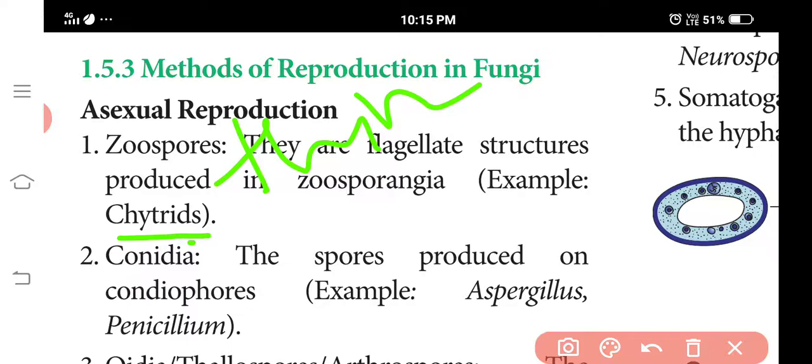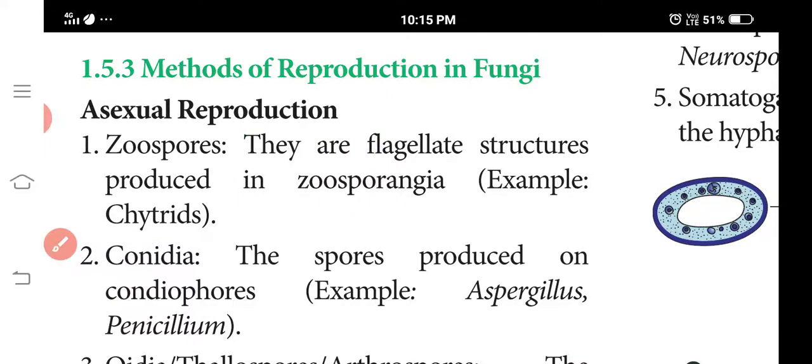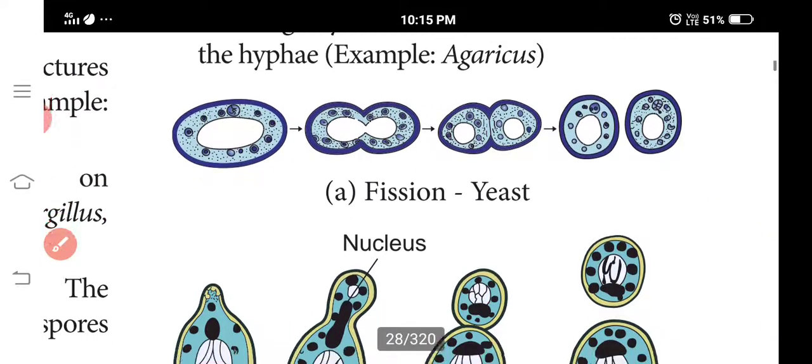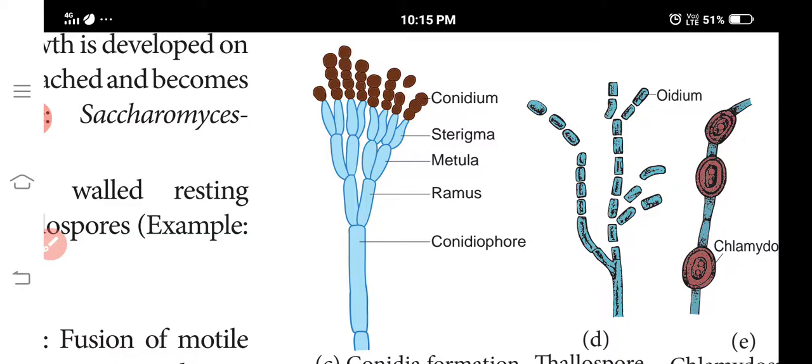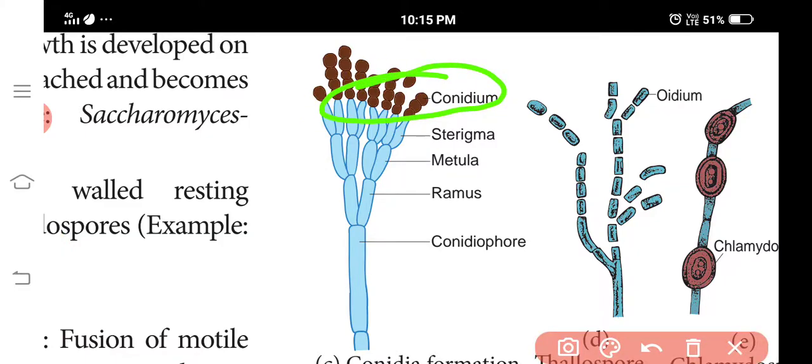The next one is conidia, the spores or conidiospores. You can see this in Penicillium. This one is conidia. In some fungi, the spores are not formed inside the sporangium.